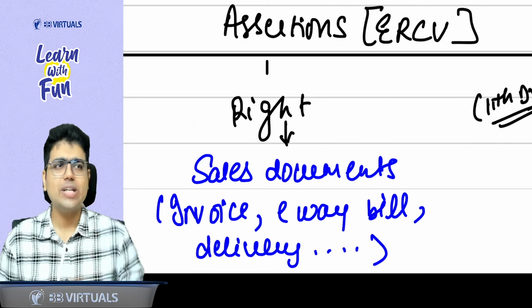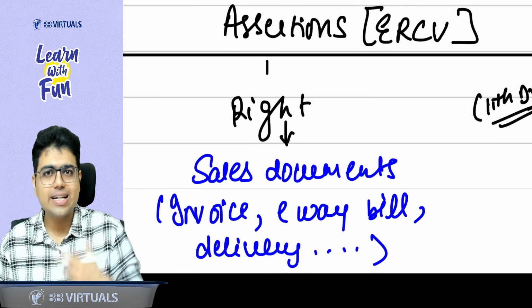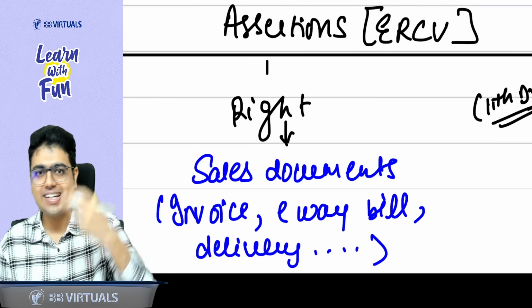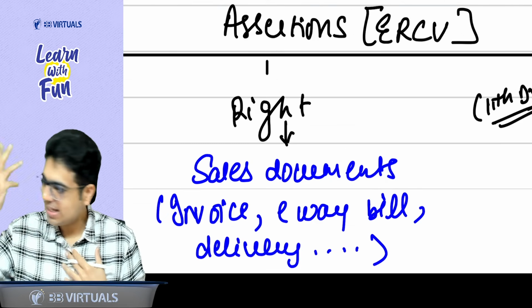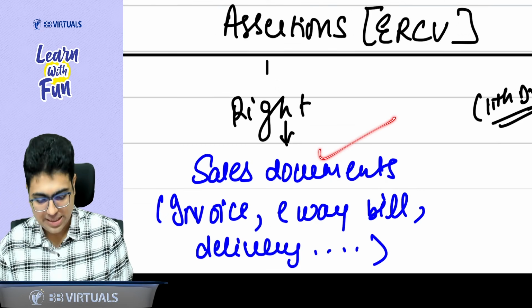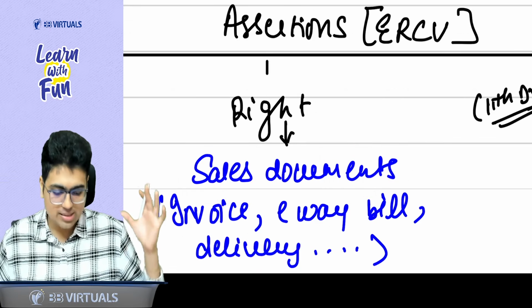How do I get to know that I have a right to recover the money from the debtor? Sir, when you make the credit sales, then you have the right to recover the money. So how do I check the sales? Sir, you can check the sales documents, invoice, e-way bill, delivery documents. These documents you can check.